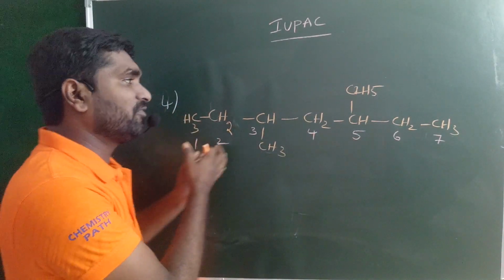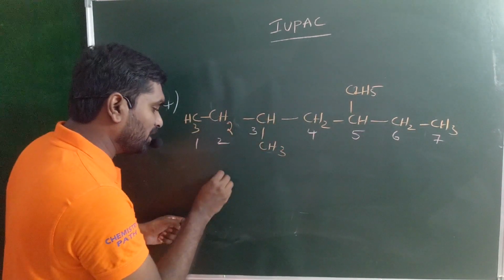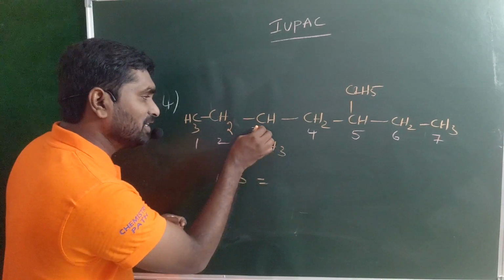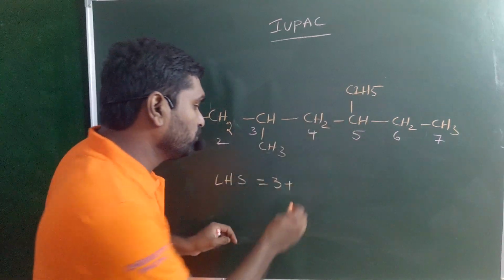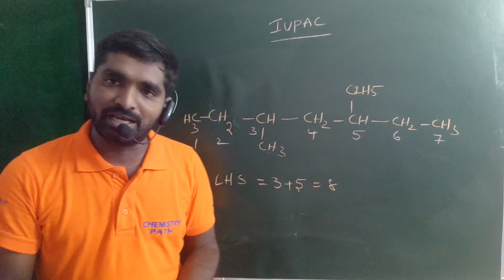Numbering starts from the left hand side. The methyl group is placed on the third carbon, and the ethyl is present on the fifth carbon, 3 plus 5 is 8. The total sum is 8.